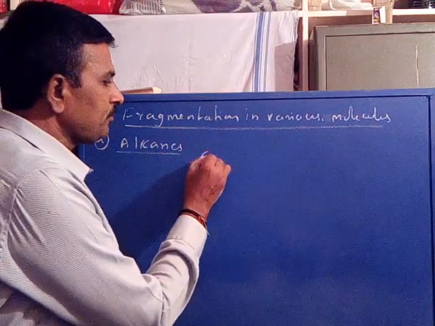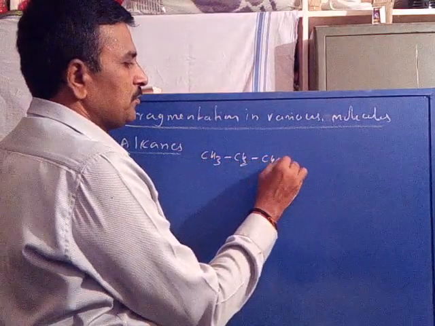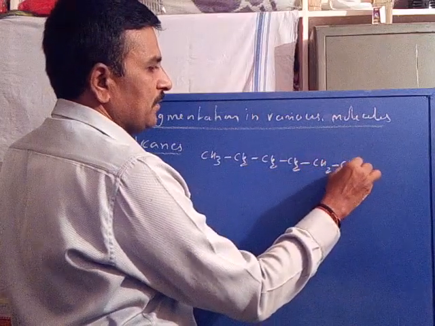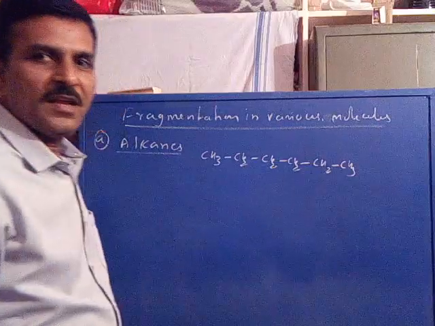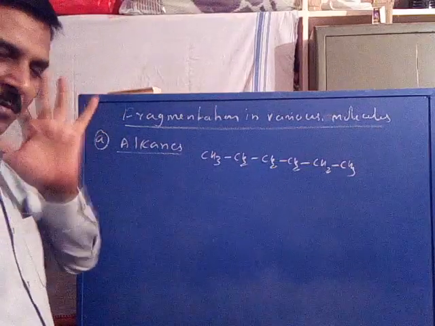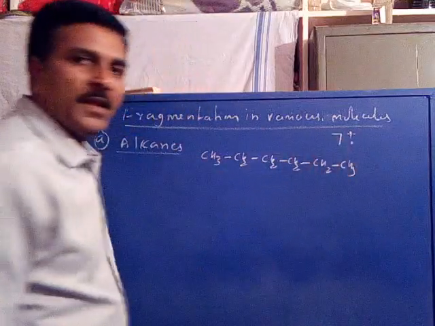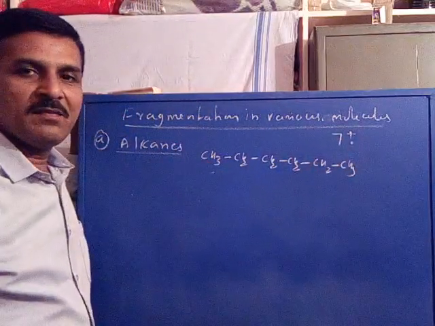Example: CH3, CH2, CH2, CH2, CH2, CH3. Say this is 1, 2, 3, 4, 5, 6, hexane, n-hexane. Its molecular ion. N-hexane is an example of an alkane.